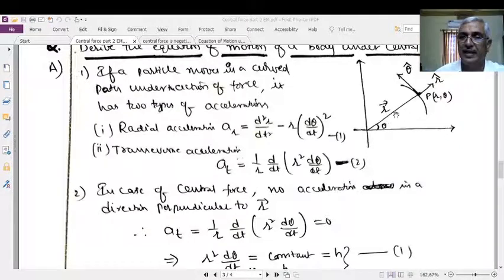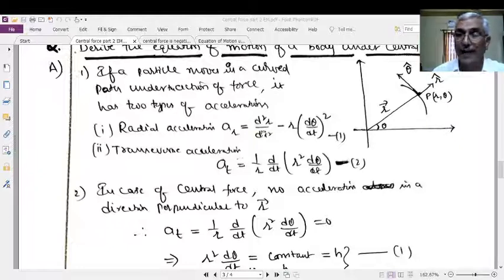And the transverse or tangential acceleration AT is equal to 1 by r into d by dt of (r square d theta by dt). These two we already derived in our previous classes, that's why they are directly used here. This is the transverse acceleration, and this is the radial acceleration.